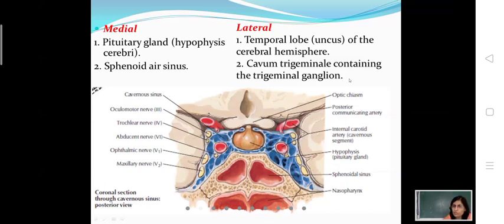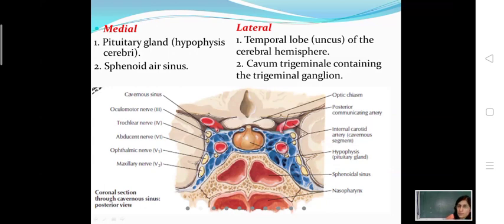This is the diagram you should practice with cavernous sinus. Lateral relations: laterally, this is the cerebral hemisphere, which is covered with meninges. So which part of the hemisphere will lie in relation to the cavernous sinus? Temporal lobe of the cerebral hemisphere. The temporal lobe of the cerebral hemisphere will be present in lateral relation to the cavernous sinus.